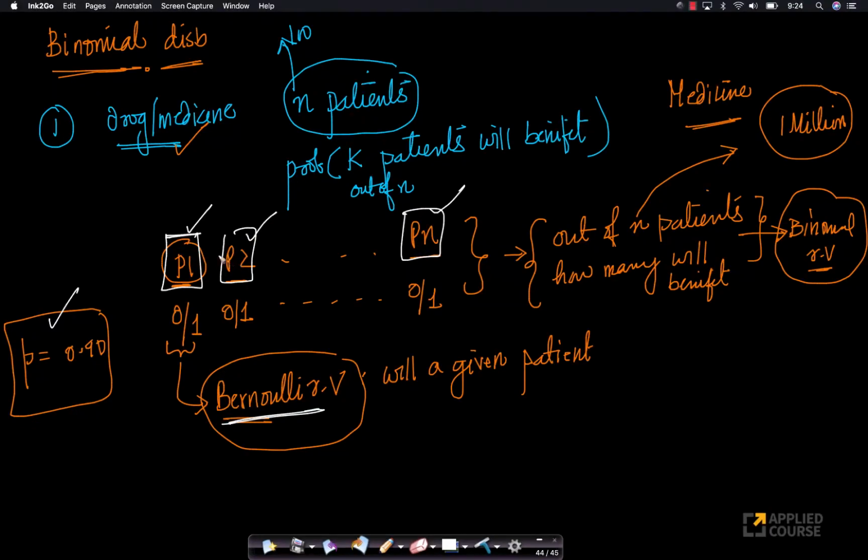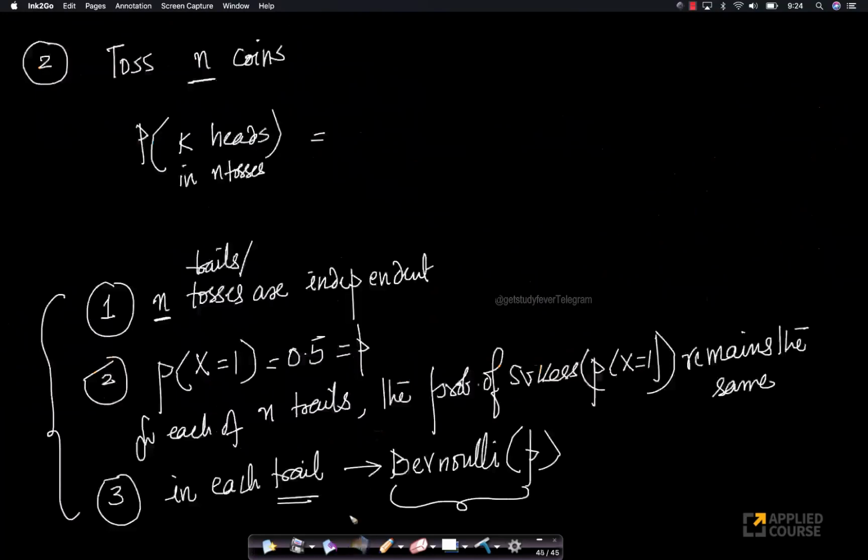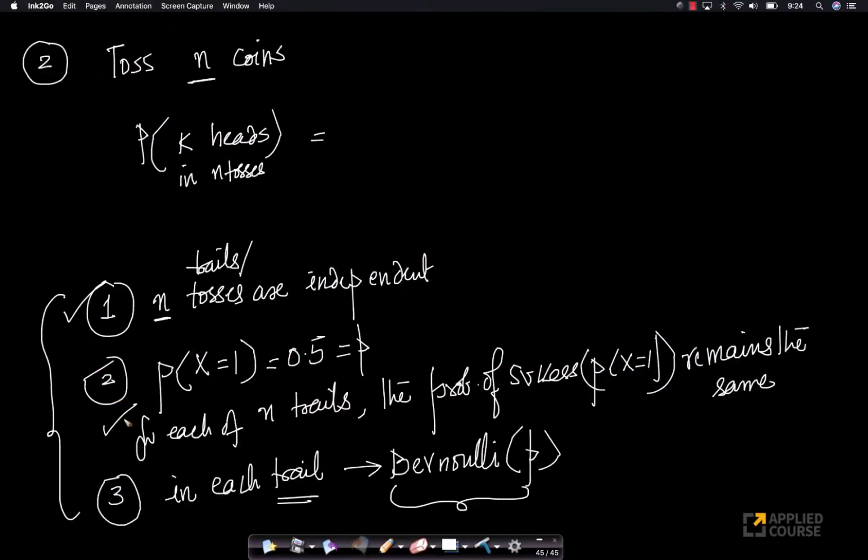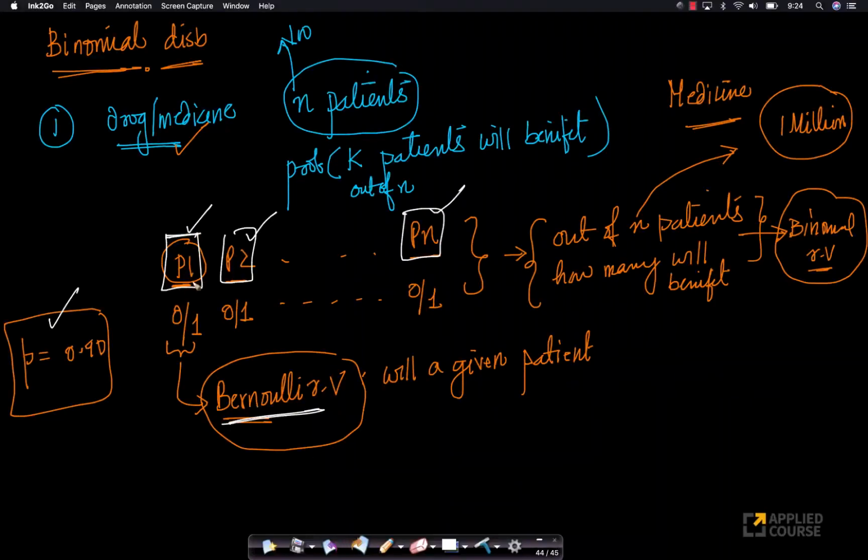Me giving a drug to patient 1, me giving a drug to patient 2, and so on, these n trials are independent. The probability of success, which means the probability that the patient will benefit, is the same across all patients. And giving a drug to each patient is a Bernoulli random variable to start with.